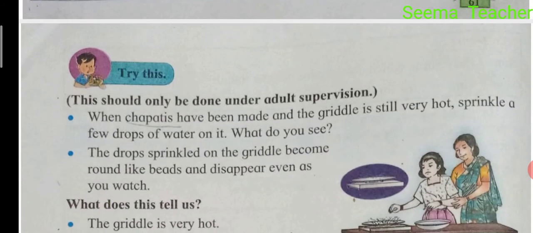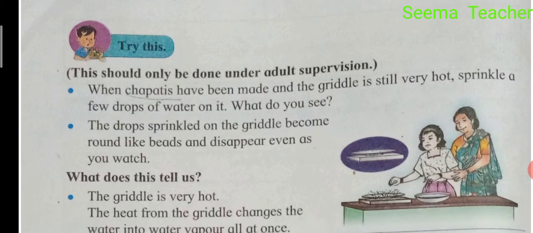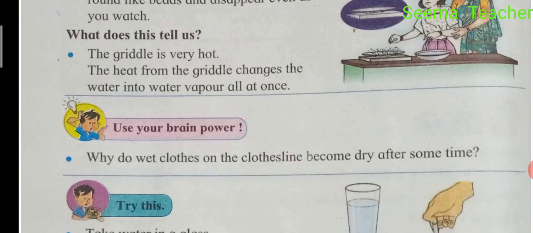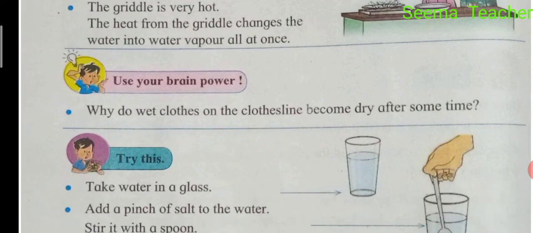This should only be done under adult supervision. When chapatis have been made and the griddle is still very hot, sprinkle a few drops of water on it. What do you see? The droplets sprinkled on the griddle become round like beads and disappear, even as you watch. What does this tell us? The griddle is very hot. The heat from the griddle changes the water into water vapor all at once. So why do wet clothes on the clothesline become dry after some time?